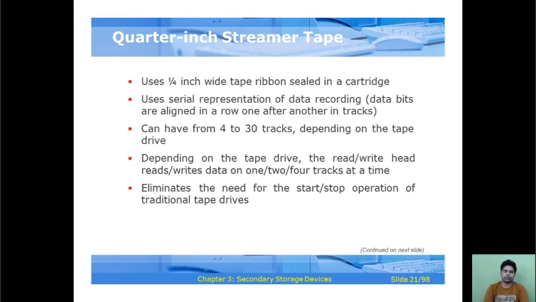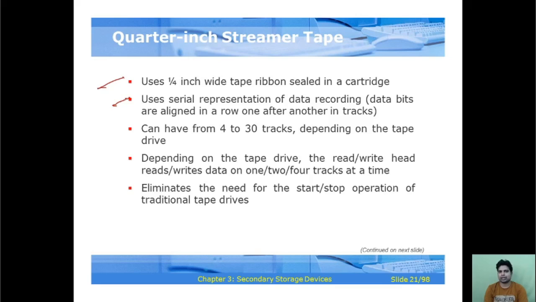Now the quarter inch streamer tape. The most important characteristics of the quarter inch streamer tape are that it uses 1 by 4 inch wide tape ribbon sealed in a cartridge, and uses serial representation of data in recording.